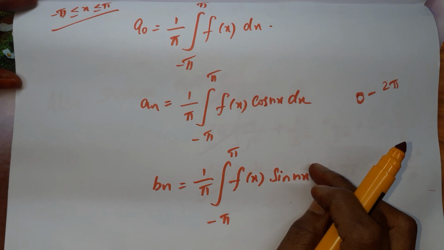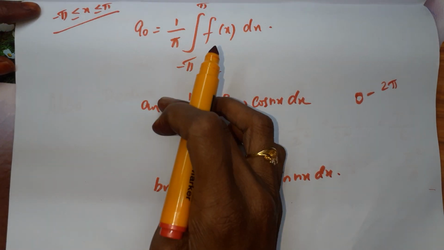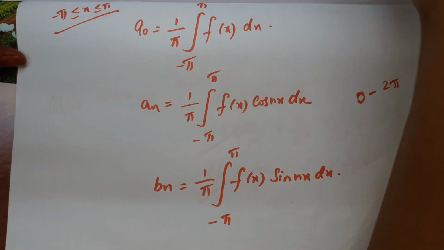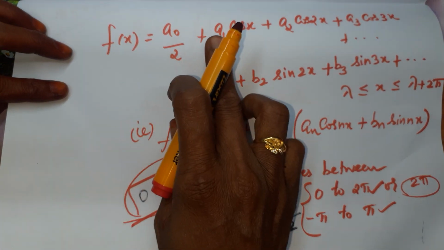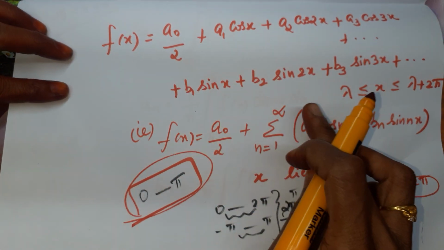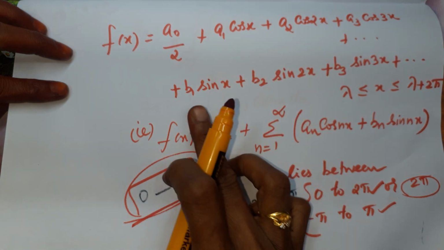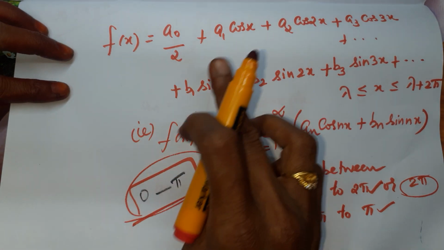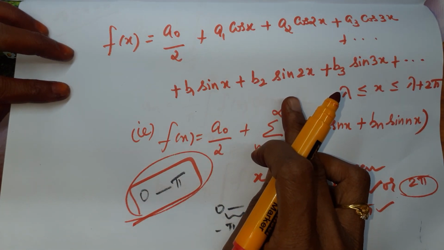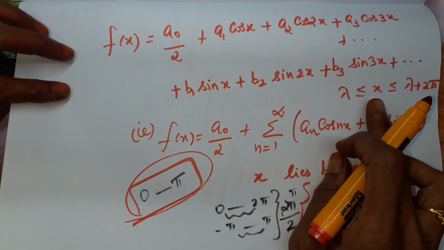And these are the formulas for finding a naught, a n, b n. These three are called Fourier constants. A naught, a1, a2, etc., in general this is a n and in general this is b n. These terms are called Fourier constants. Here x alone is the variable.